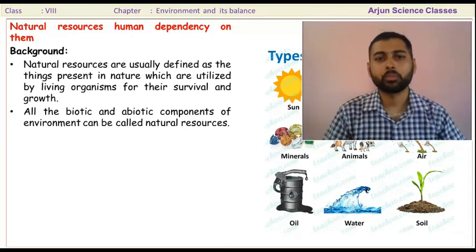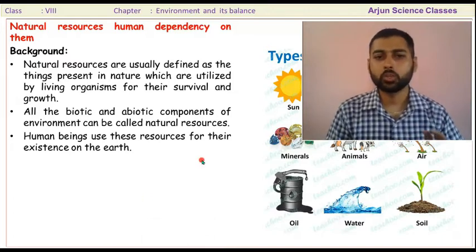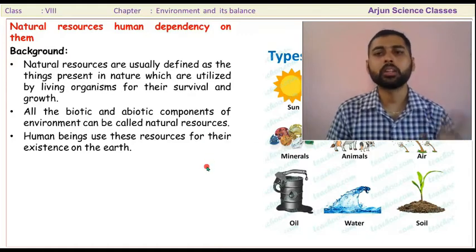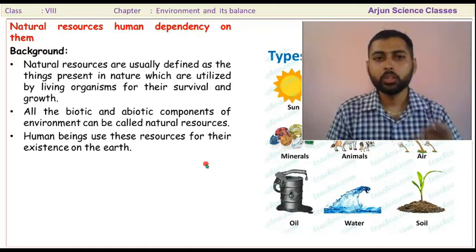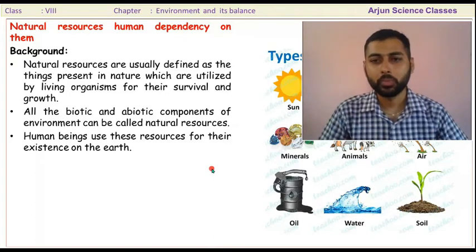These are also part of the natural resources. Human beings use these natural resources for their existence, for their survival. I have already told you, not only human beings, other organisms, other plants also use these resources for their existence, for their survival.